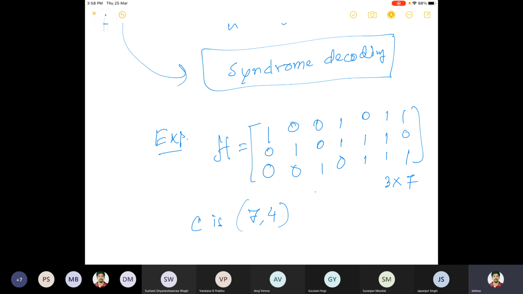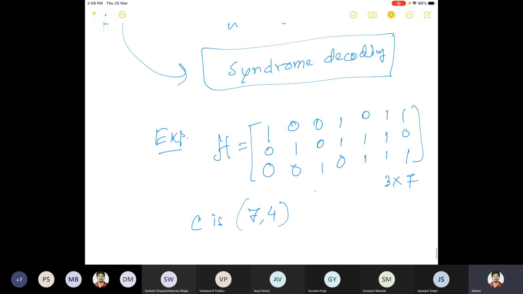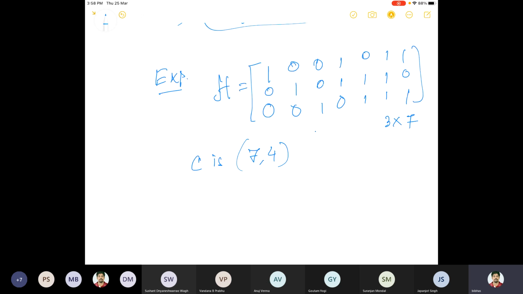Right? n minus k: n is 7, k is 4, so 3. Okay, so then how many code words are here? How many cosets are here? Now cosets equal to what?